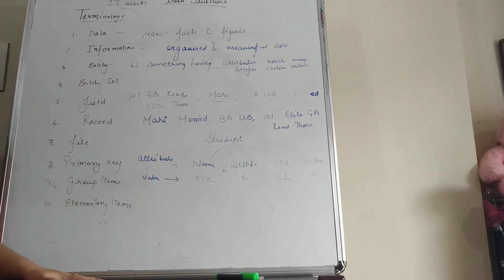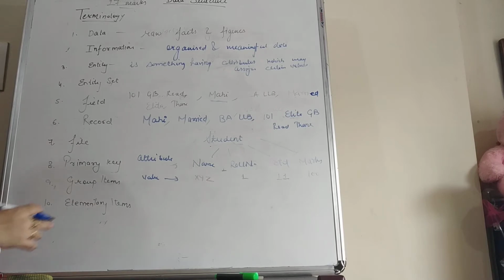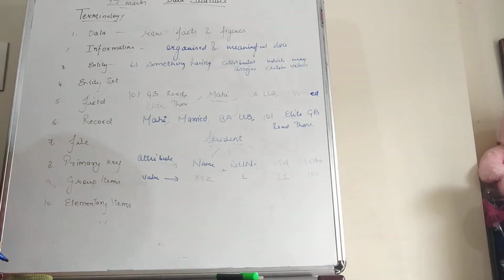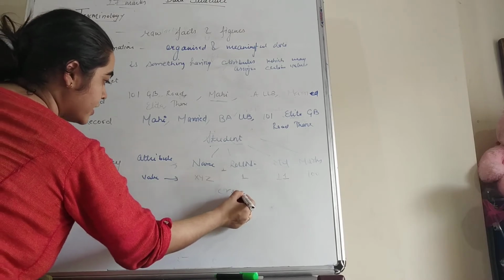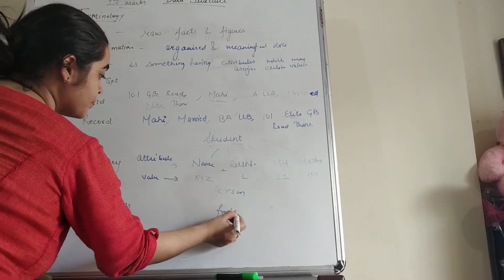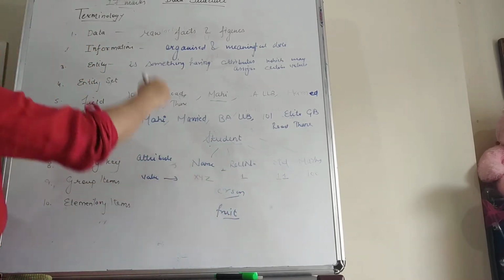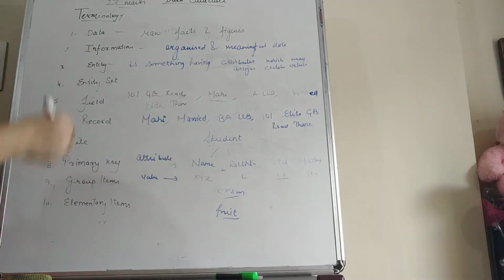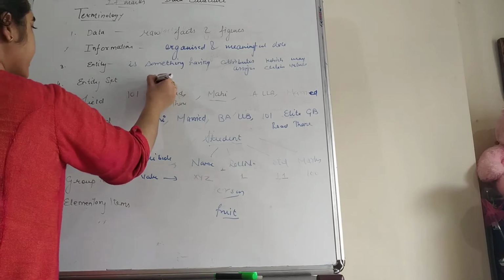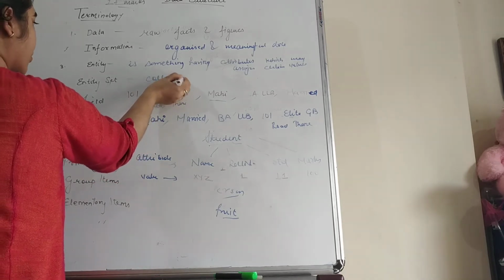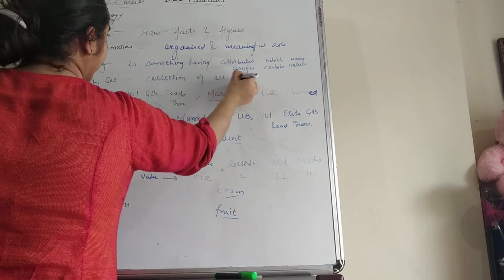Next is the entity set. Entity set means the collection of all the entities. For example, student is the first entity, the second entity suppose is person, and the third entity suppose is fruits. So these are the entities. Collectively, all the entities come under the entity set. So an entity set is the collection of all the entities.